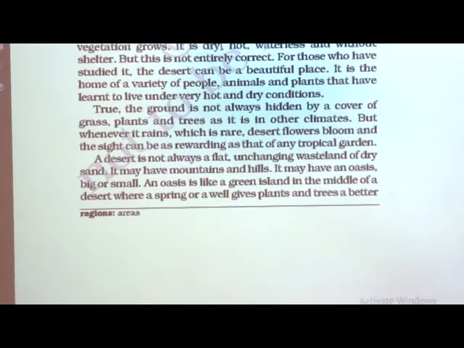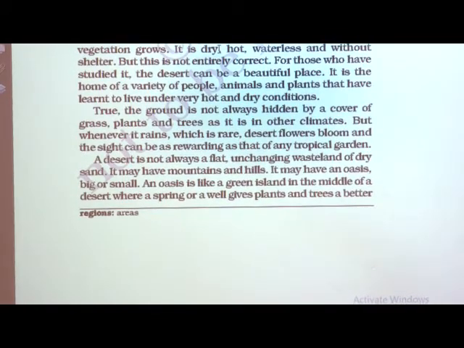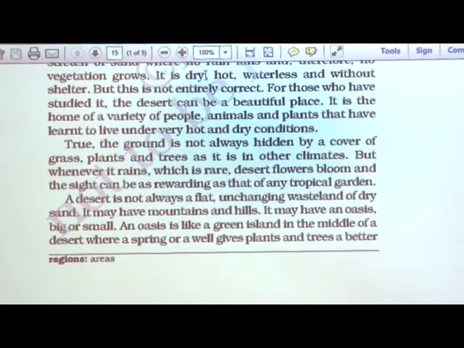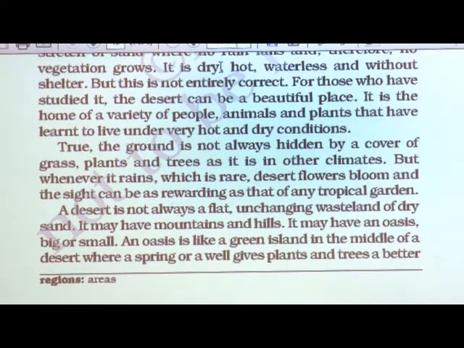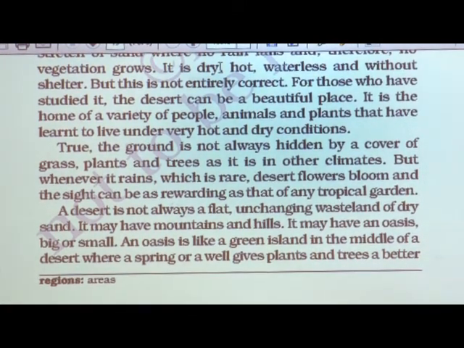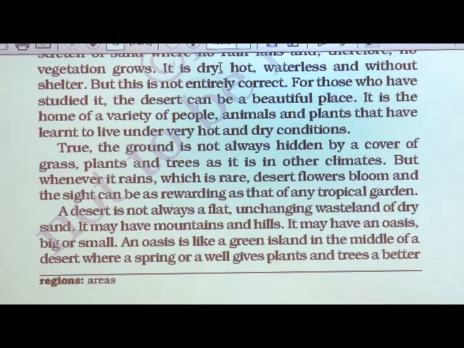True, the ground is not always hidden by a cover of grass, plants and trees as it is in other climates, but the sight can be as rewarding as that of any tropical garden. A desert is not always a flat, unchanging wasteland of dry sand. It may have mountains and hills. It may have an oasis, big or small. An oasis is like a green land in the middle of the desert, where a spring or a well gives plants and trees better water.